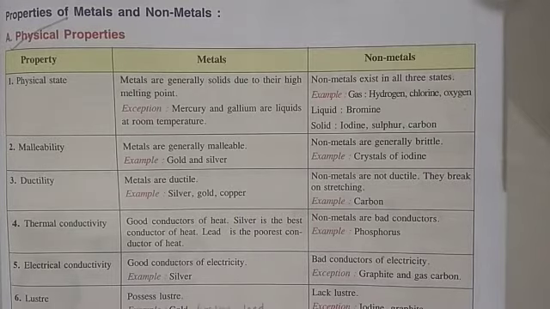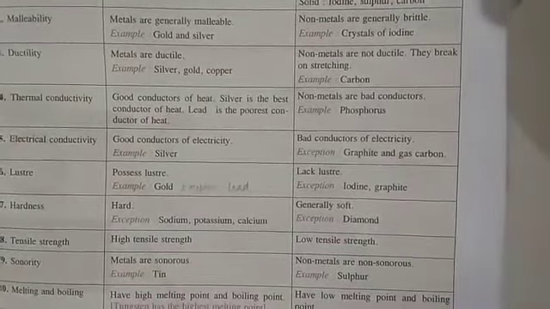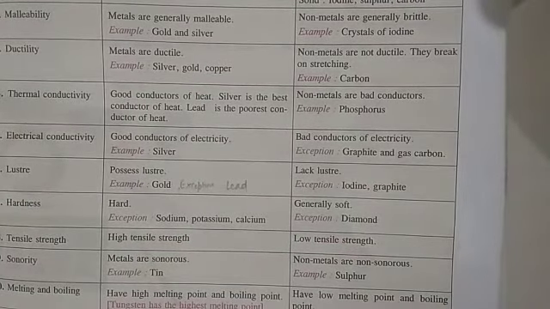Next we will come to luster. The next physical property is luster. Luster means shiny appearance. Metals are shiny in appearance. They are lustrous in nature. For example, gold is shiny in appearance. Silver is shiny in appearance. So they are the metals which give the shiny nature.